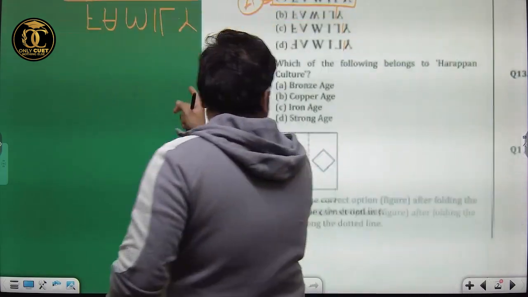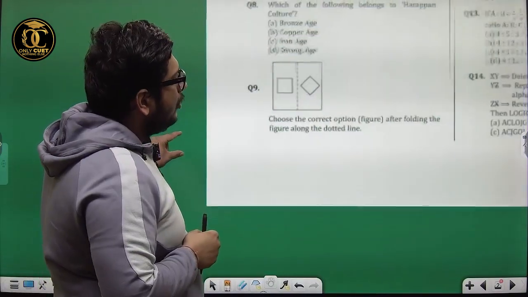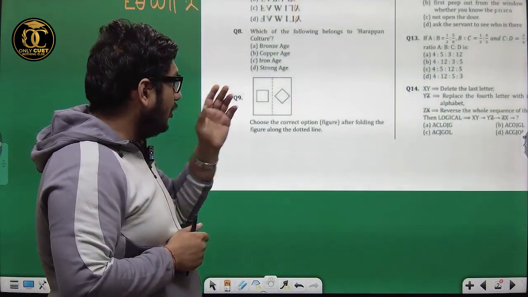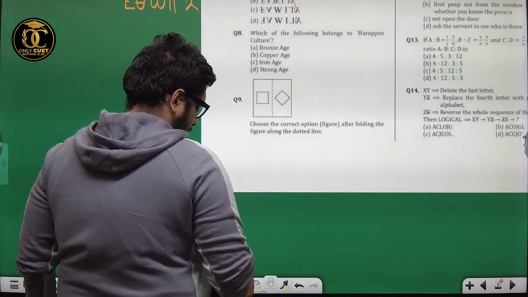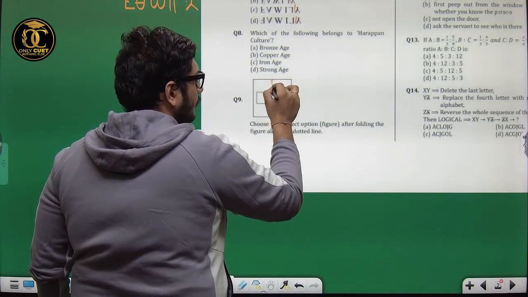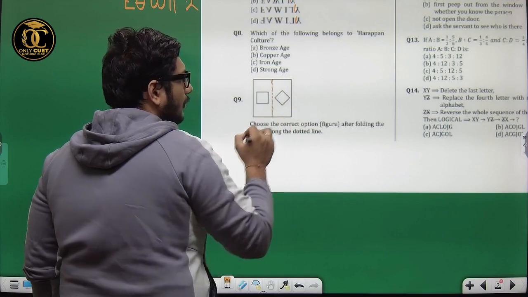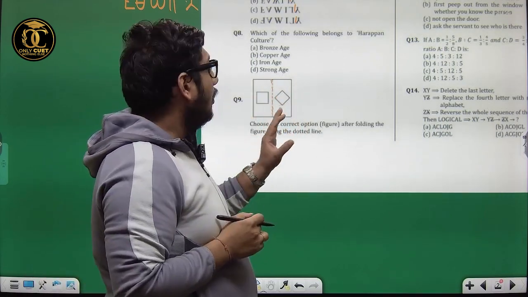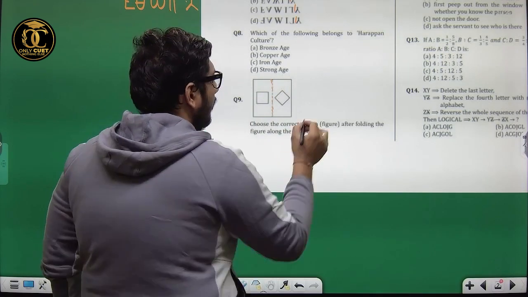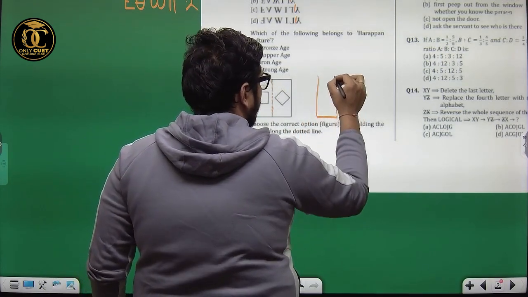Now see, question number 9. Choose the correct option after folding the figure along the dotted line. This is the dotted line. Correct. Now, if you fold it along the dotted line, how is the image going to fold up? That is something we have to make. The image would be somewhat like this, student.